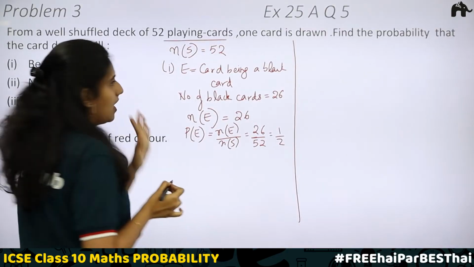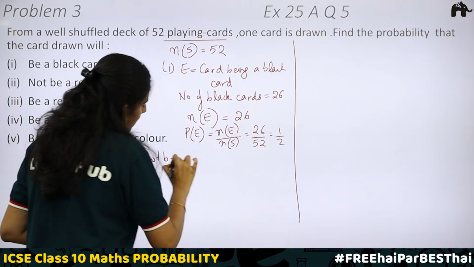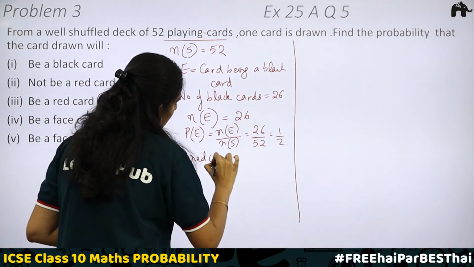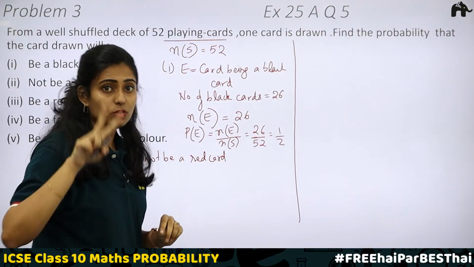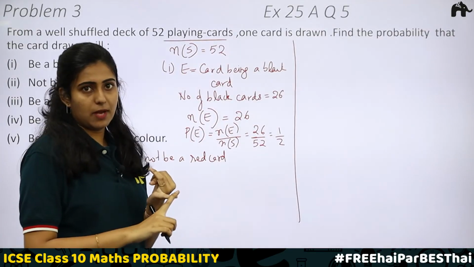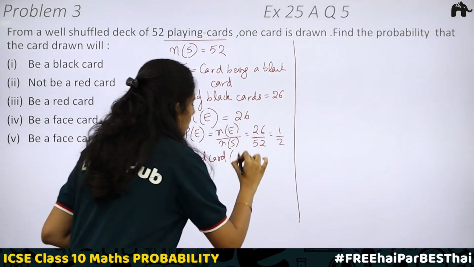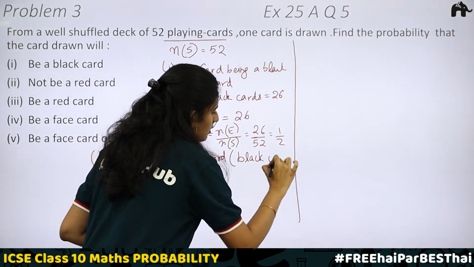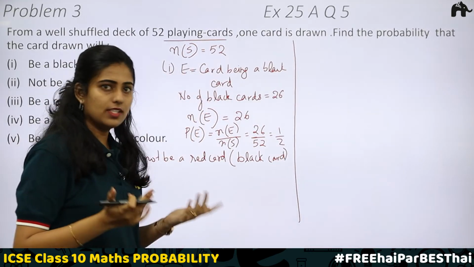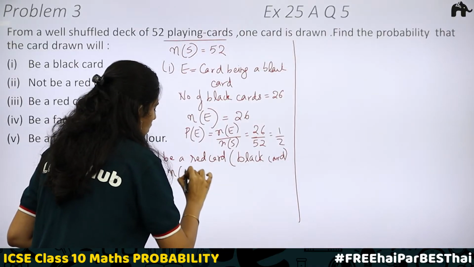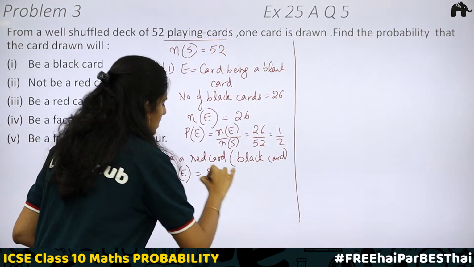Not be a red card. Okay, here the event is not be a red card. If the card is not in red color, then what will it be? There are only two options. Either it should be black or it should be red. If it is not red, then it will surely be a black card, right? This will surely be a black card. How many number of black cards are there? 26. So, number of outcomes favorable to the event will be again equal to 26.